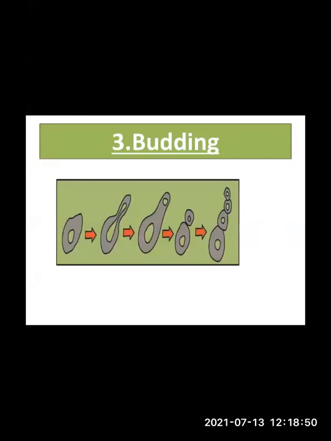Now next we are having budding. What is this budding? What you have to do is bring active dry yeast powder from the market. Take 50 milliliters of lukewarm water, that means slightly warm water, in a conical flask, and add 5 grams of dry yeast powder to it, and add 10 grams of table sugar to that water and mix very well. Make the mixture in the flask and keep the flask in a warm place.